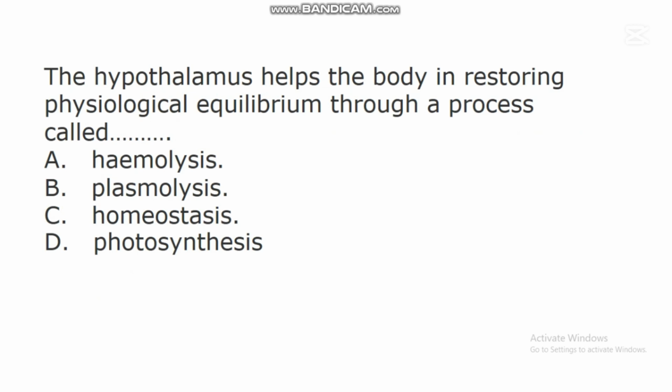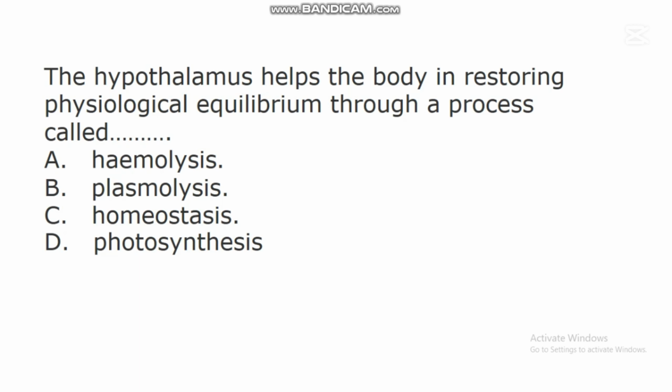The next question says, the hypothalamus helps the body in restoring physiological equilibrium through a process called dash. A. Hemolysis. B. Plasmolysis. C. Homeostasis. D. Photosynthesis.